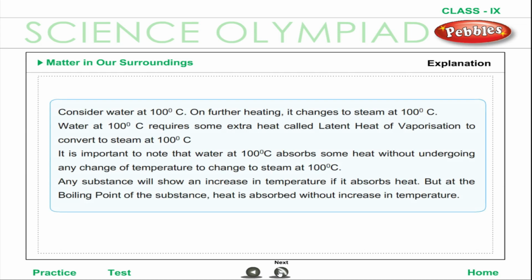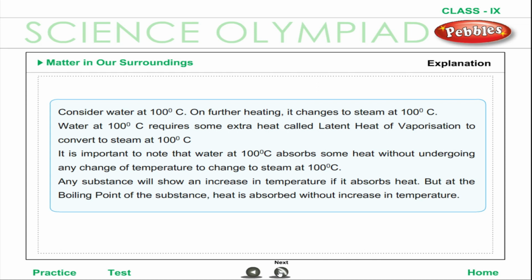Explanation. Consider water at 100 degrees Celsius. On further heating, it changes to steam at 100 degrees Celsius. Water at 100 degrees Celsius requires some extra heat, called latent heat of vaporization, to convert to steam at 100 degrees Celsius. It is important to note that water at 100 degrees Celsius absorbs some heat without undergoing any change of temperature to change to steam at 100 degrees Celsius.